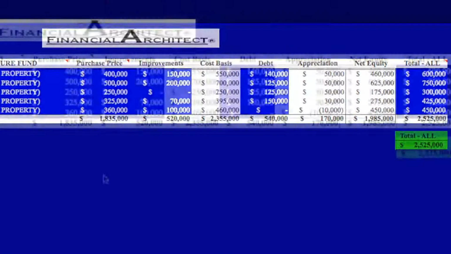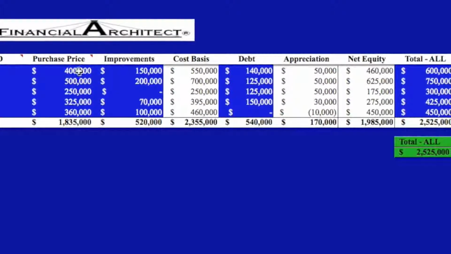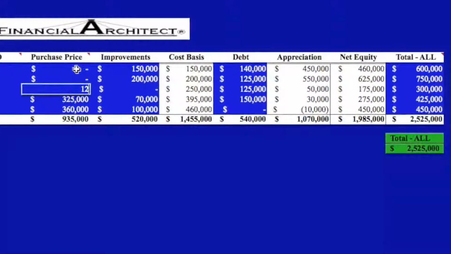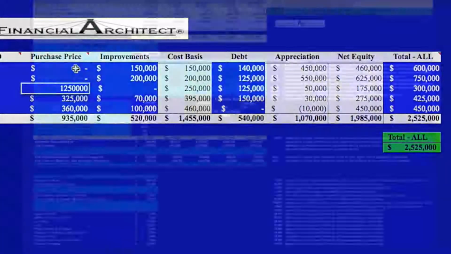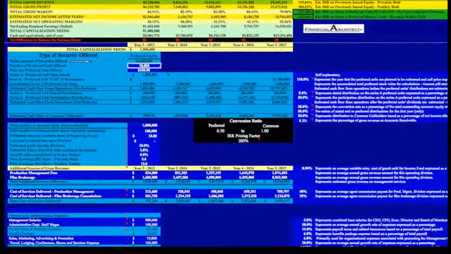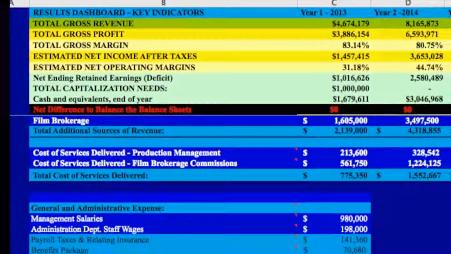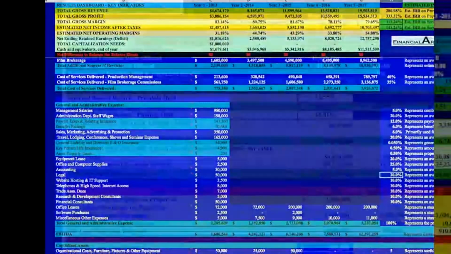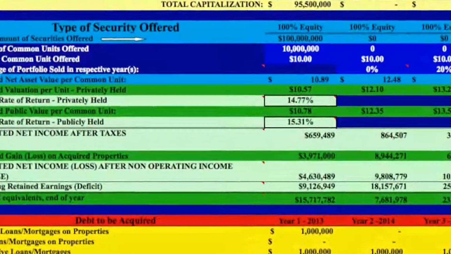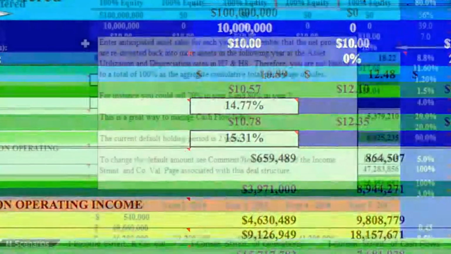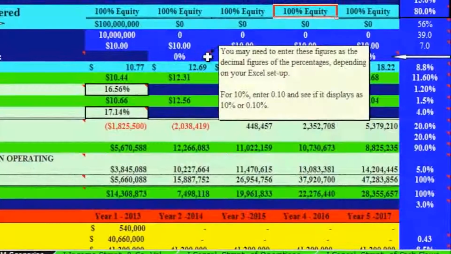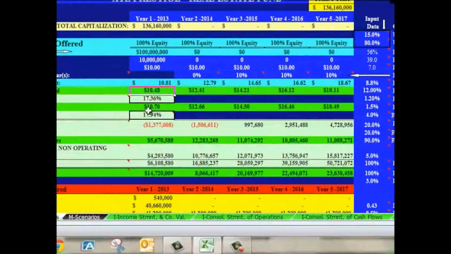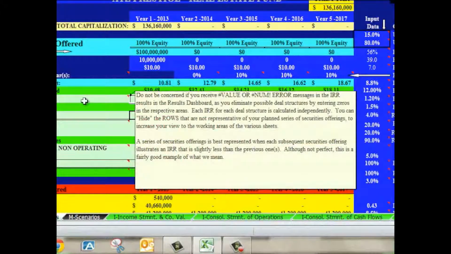Existing inventory, if available, to be placed within the fund, can be easily customized with a few simple functions within Excel. Toggling to the Scenarios tab at the top of this sheet, you'll see the Results dashboard, giving you real-time data on the deal structuring changes you make, and most importantly, it reveals the internal rate of return on the fund shares for investors. The comment boxes instruct you on the meaning behind the data input cells, the practicality of the default figures, and the effects they have on the overall capitalization structure and planned operations.